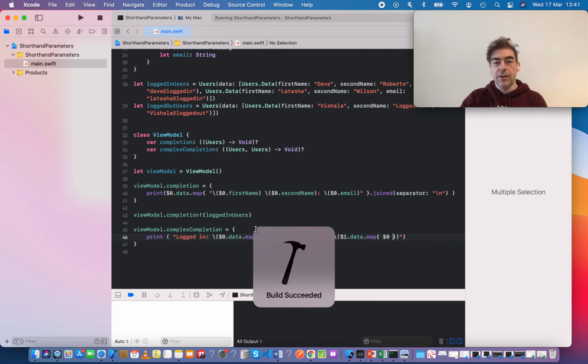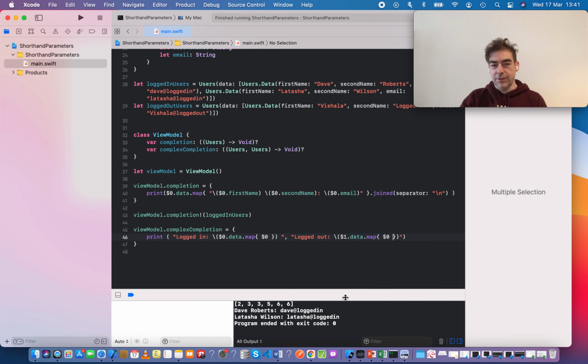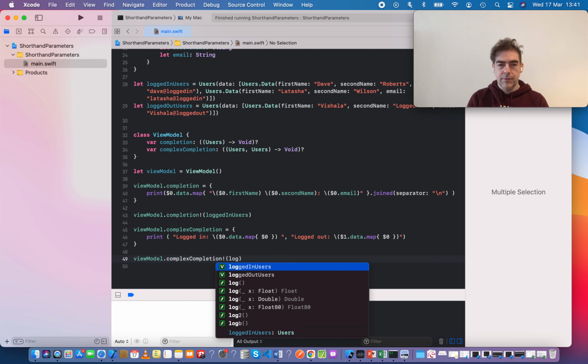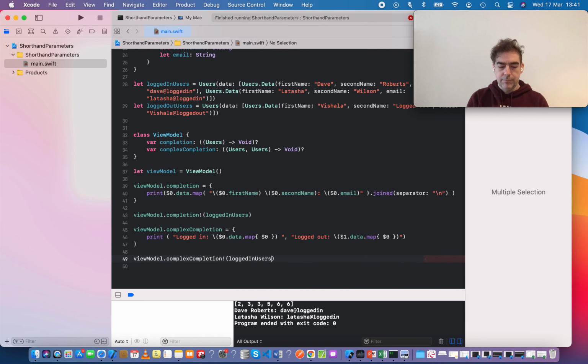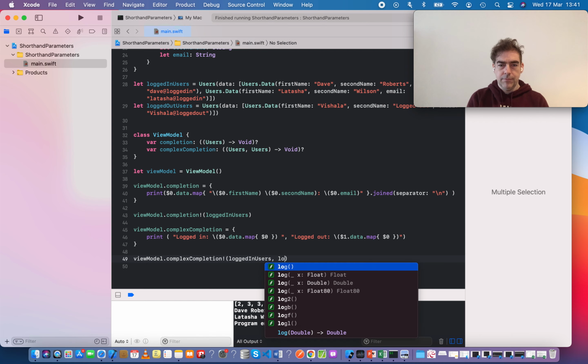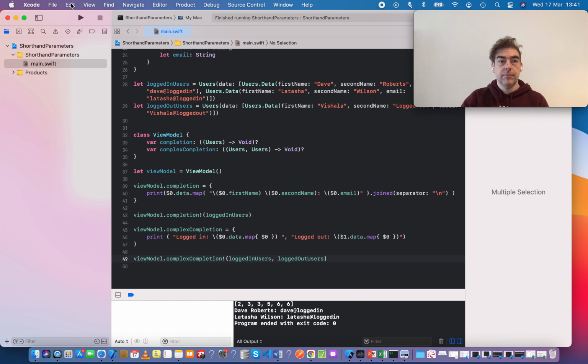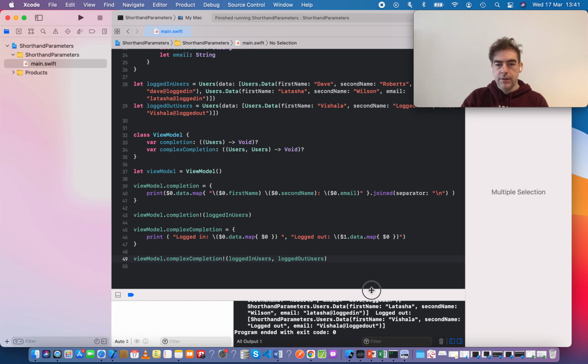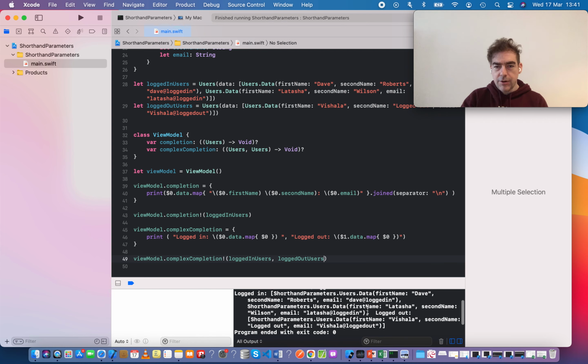We expect it to print out our logged in users and our logged out users to the console. Except, again, I haven't added them in. So viewModel.complexCompletion, and it's printed Vishala is logged out and Letitia and Dave as logged in.